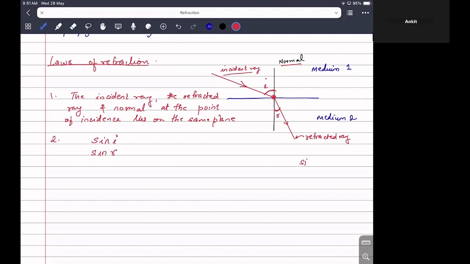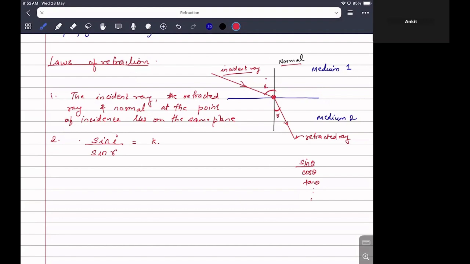Okay. So we have trigonometric ratios, sine theta, cos theta, and so on. So this sine, this one. Okay. We take sine of angle of incidence and then sine of angle of reflection and we divide both of them. Okay. And we get a constant. So it is always a constant for a given pair of medium.